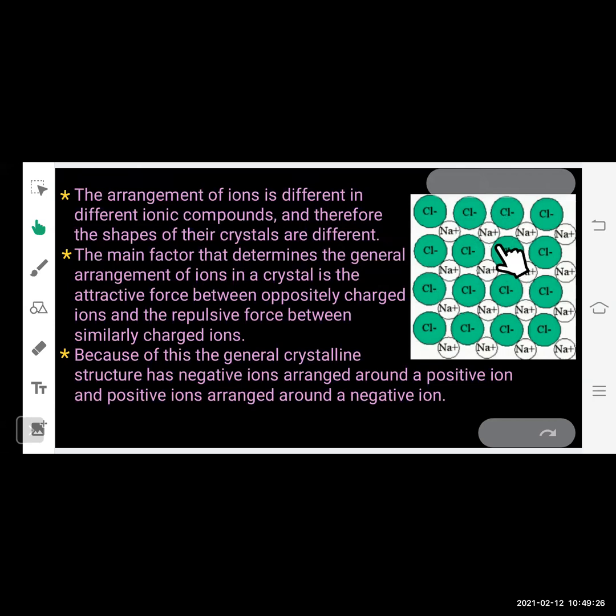So here in a crystal structure, if we observe, there are two forces working together: the attractive forces between opposite charges and the repulsive forces between similar charges. Because of these two forces, the crystal structure is formed. So the general crystalline structure has negative ions arranged around the positive ion. You can see here the positive ions are surrounded by the negative ions, because opposite charges attract each other.